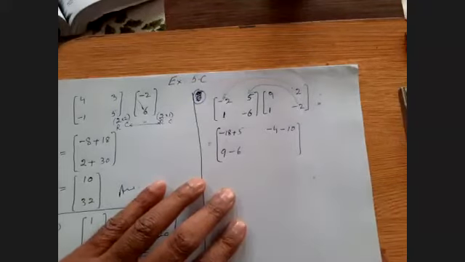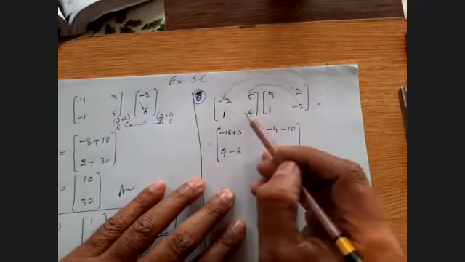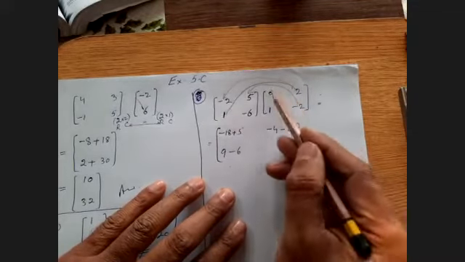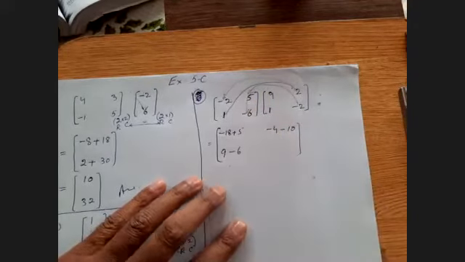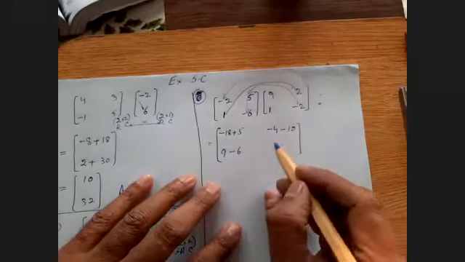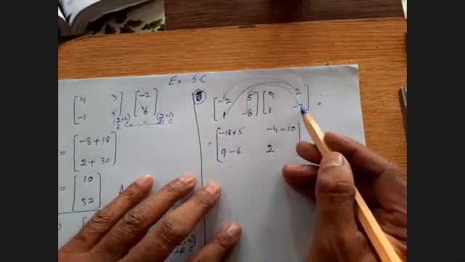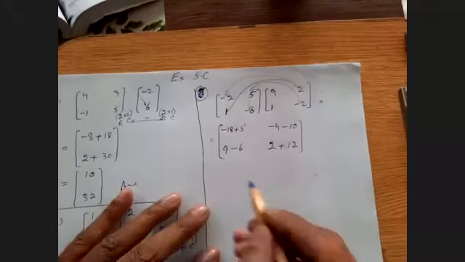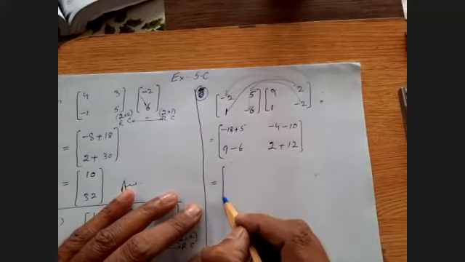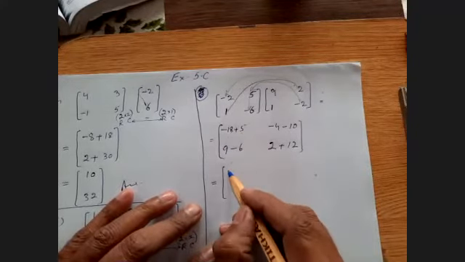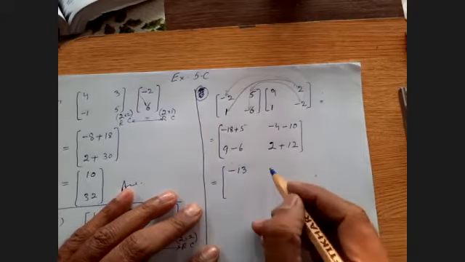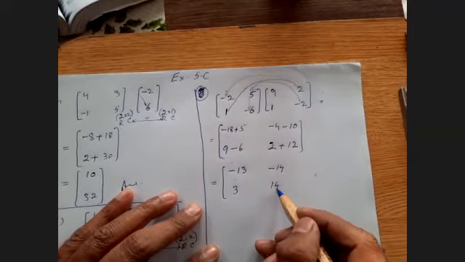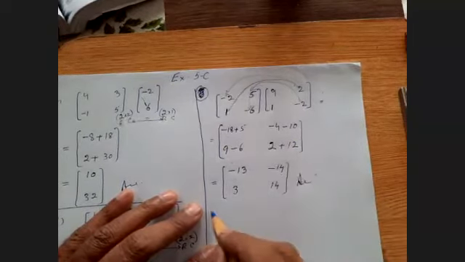Now the same digits are going to multiply with the lower row. 2 is going to multiply with 1, and minus 2 is going to multiply with minus 6. So 2 multiplied by 1 gives you 2, and minus 2 multiplied by minus 6 is positive 12. Now minus 18 plus 5 gives you minus 13, and this is minus 14, and this is 3, and this is 14. This is your final answer.